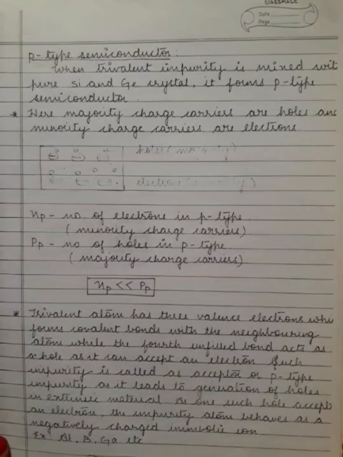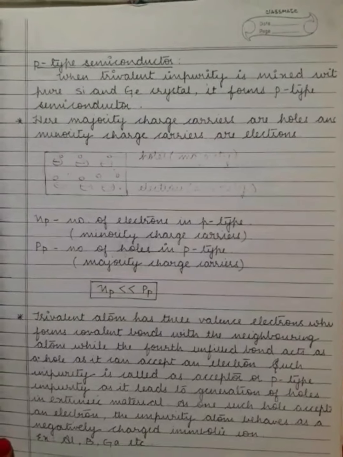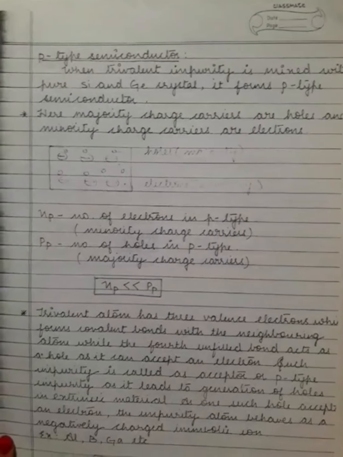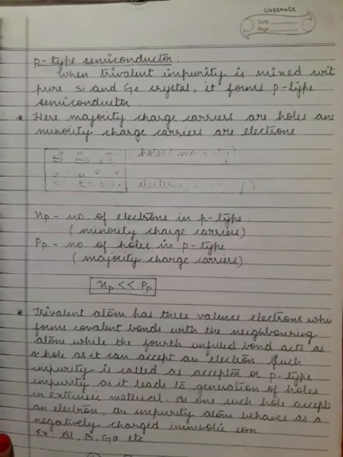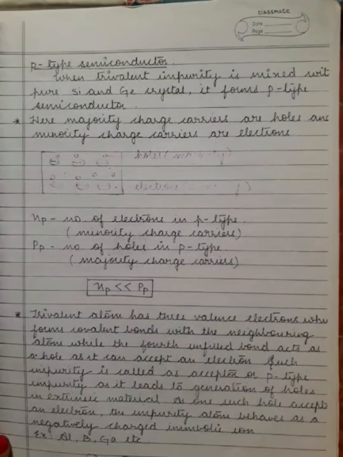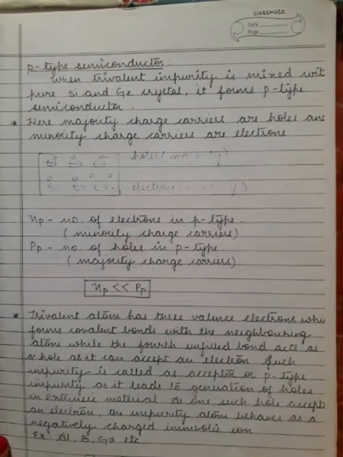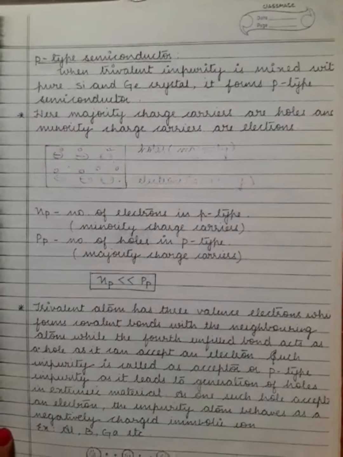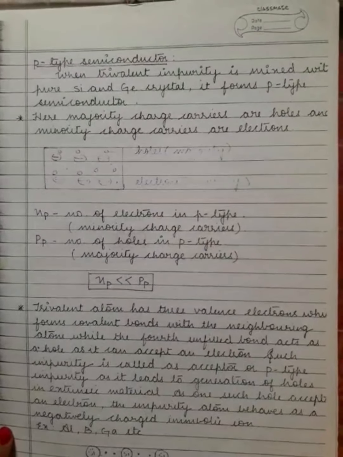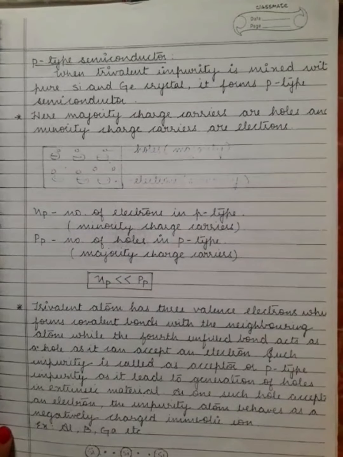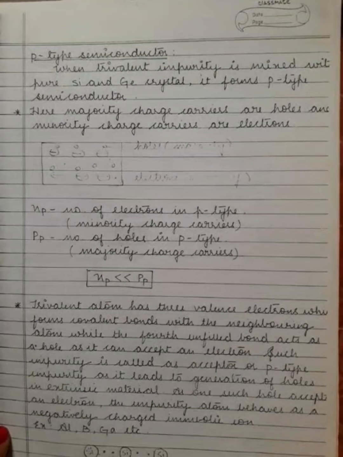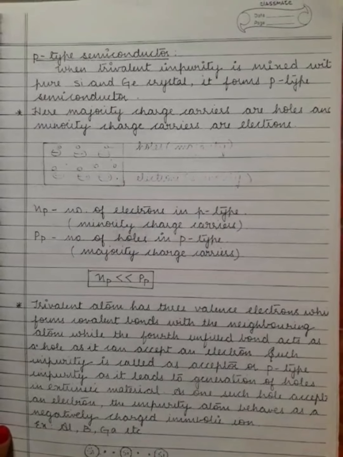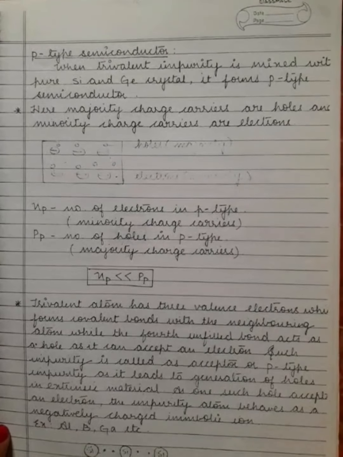A trivalent atom has 3 valence electrons, which form covalent bonds with the neighboring atoms, while the fourth unfilled bond acts as a hole, as it can accept an electron.